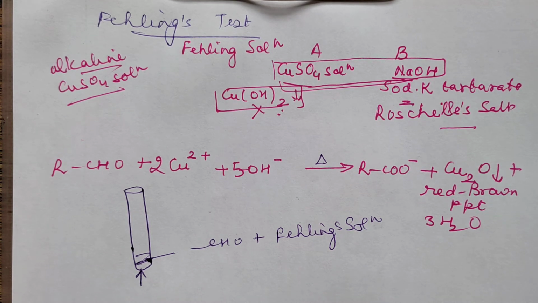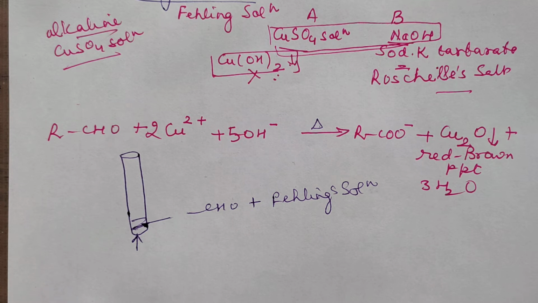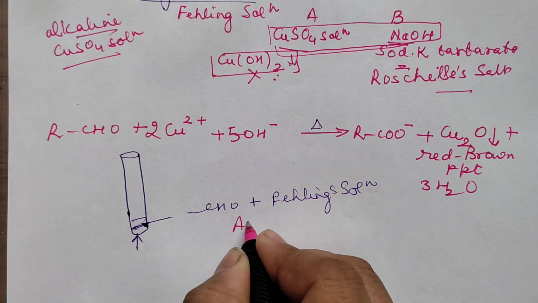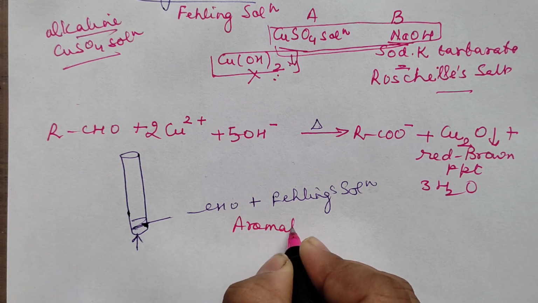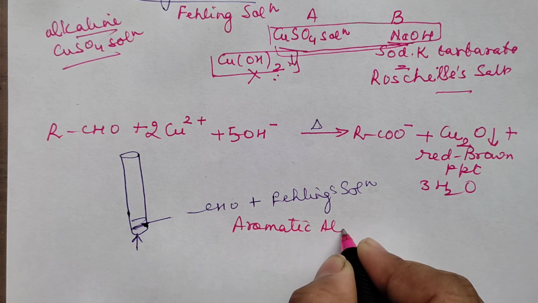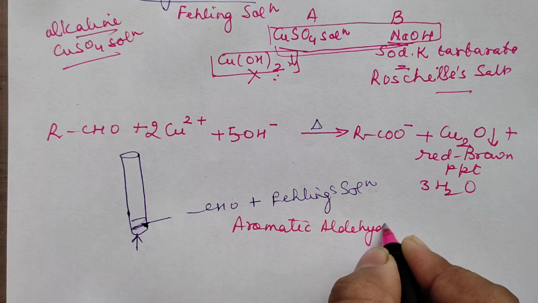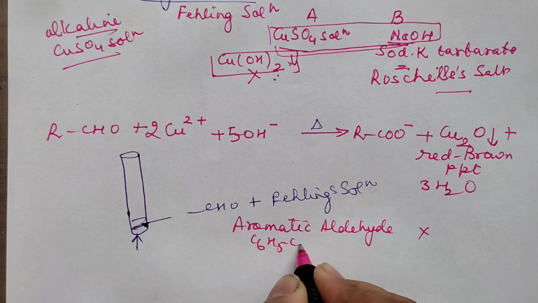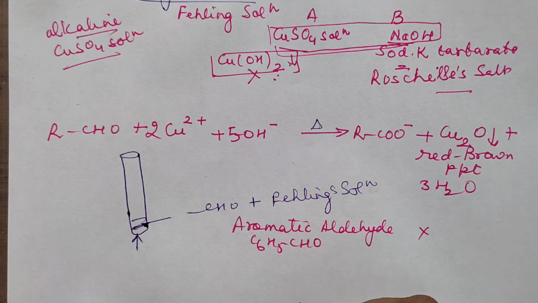Very, very important thing in this Fehling's test is that this particular test is not given by aromatic aldehydes. Aromatic aldehydes will not give this test. That means C6H5CHO, benzaldehyde, will not be giving this test.